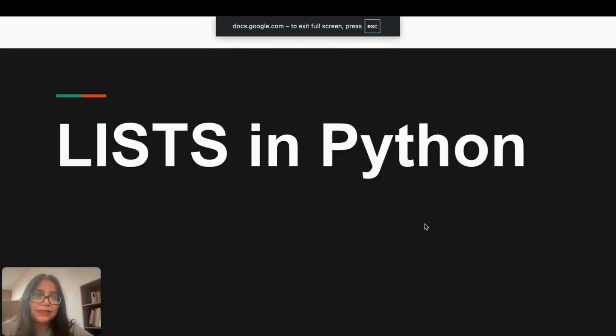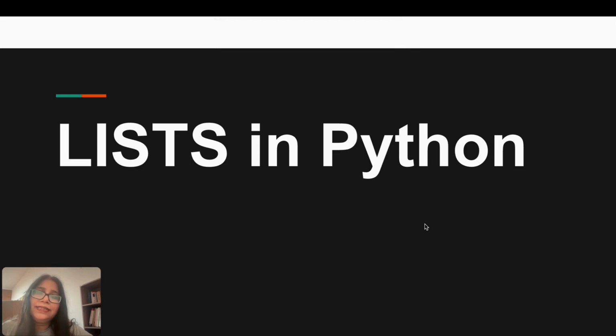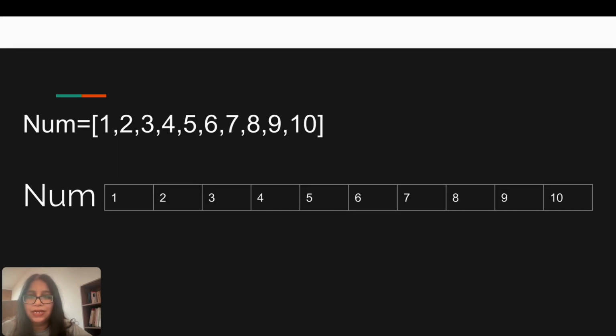Lists in Python, as we see, are dynamically sized. They can store multiple elements. The size need not be declared in the beginning, and we can store different data types also, very different from what we see in arrays. So let us see what the different features of lists are.